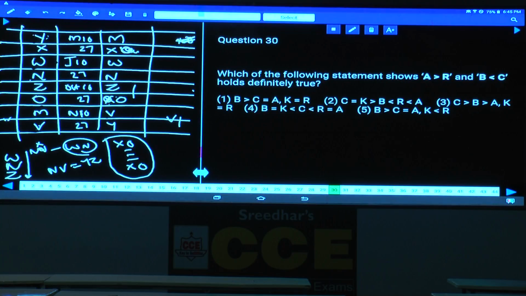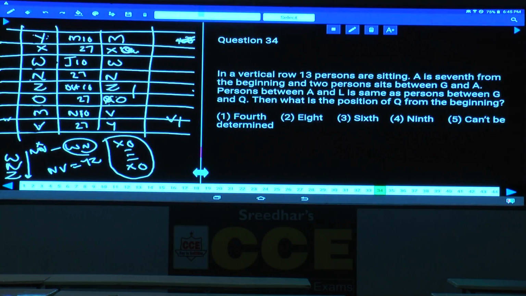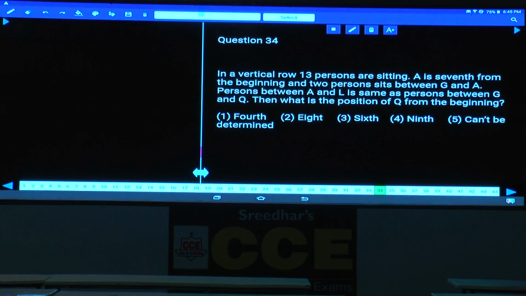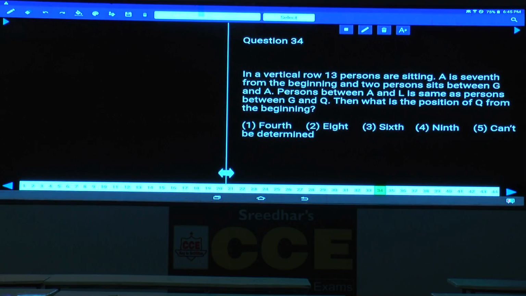Next one, question number 34. In a vertical row of 13 persons standing, A is 7th from the beginning. As A is 7th from the beginning, if you write A at this place 7, how many persons are there before this A? 1, 2, 3, 4, 5, 6. And after this one, 7, 8, 9, 10, 11, 12, 13. That means A is exactly at the center of this row.